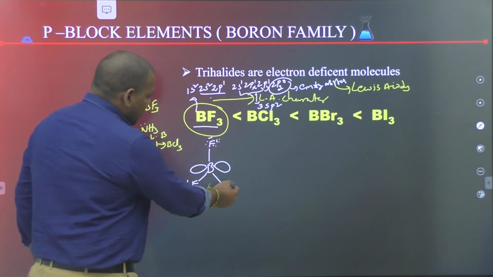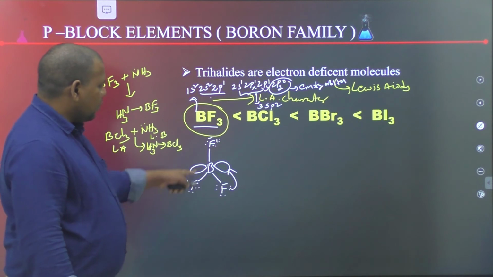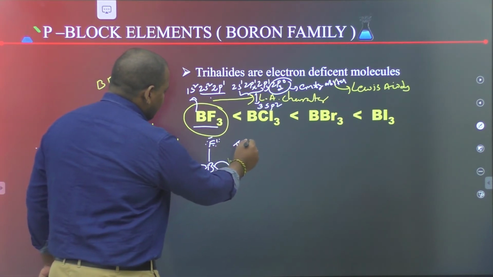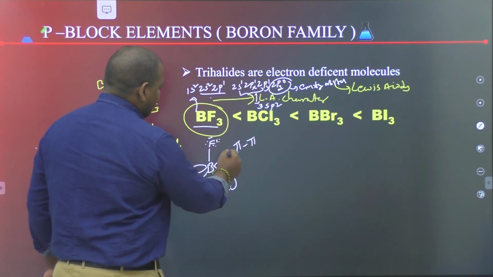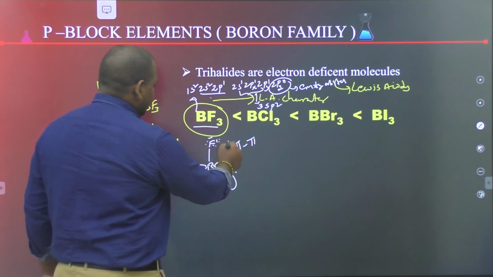So one lone pair of electrons is donated to the empty orbital of boron. Here p-pi back bonding is formed.